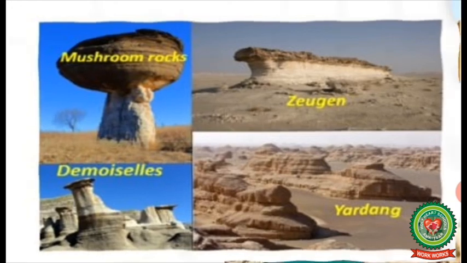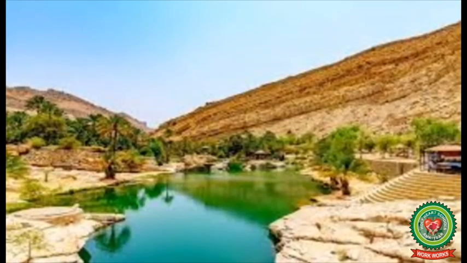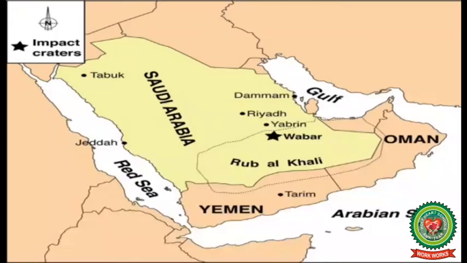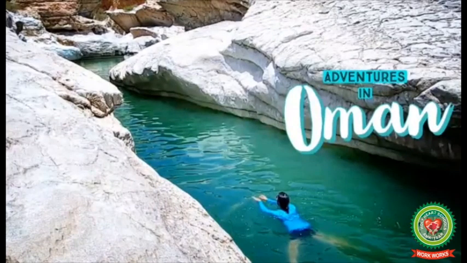Wadi. Wadi is the Arabic word and Hebrew term for a valley, commonly used in North Africa and the Middle East. It is the bed or valley of a stream in the region of Southwestern Asia and Northern Africa that is usually dry except during the rainy season and that often forms an oasis. Oman has a large number of wadis in its desert terrain, many of which are popular trekking sites. For example, Wadi Bani Khalid.